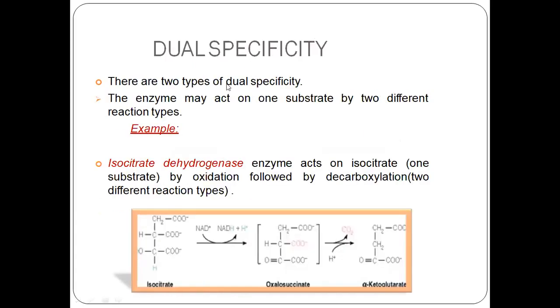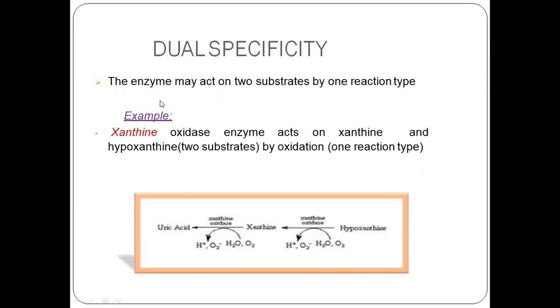Dual specificity. There are two types of dual specificity. The first type is that the enzyme may act on one substrate by two different reactions. For example, isocitrate dehydrogenase is an enzyme. It will act on isocitrate by oxidation followed by decarboxylation of this substrate. So it will act on one substrate by two different reactions. This is the example here.